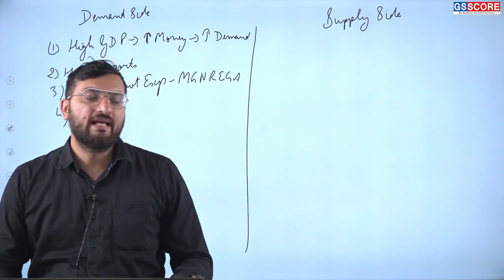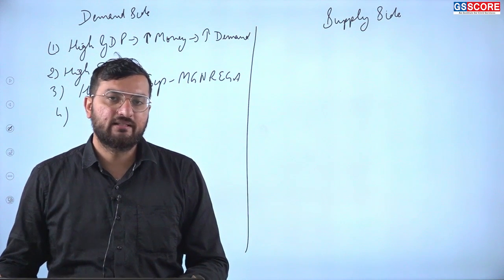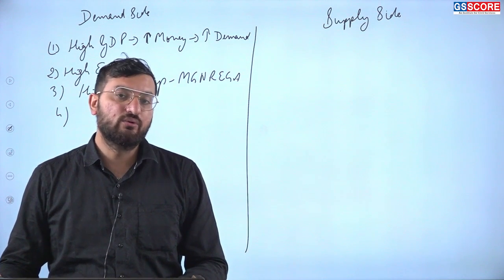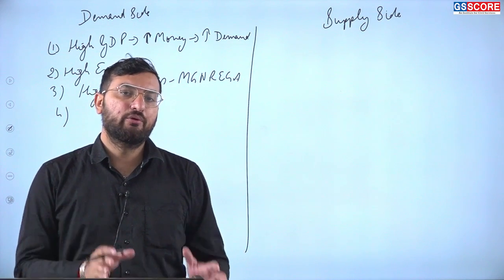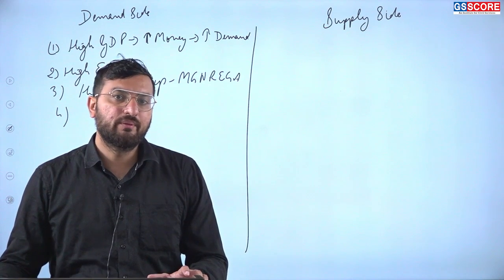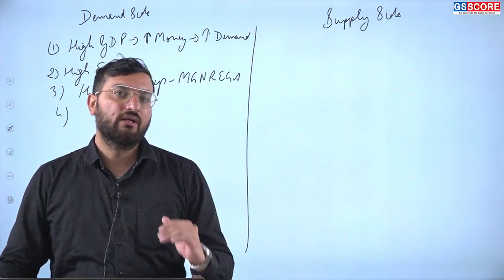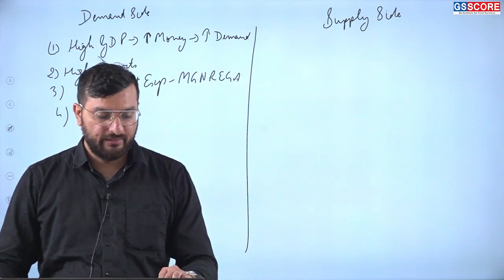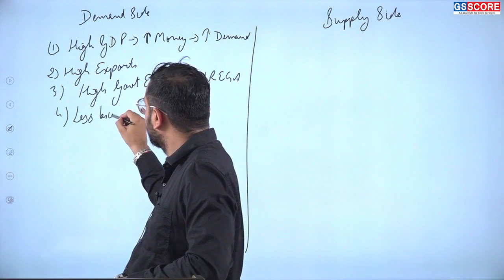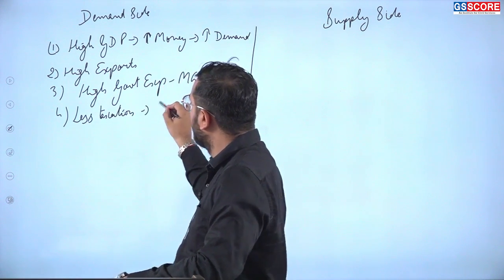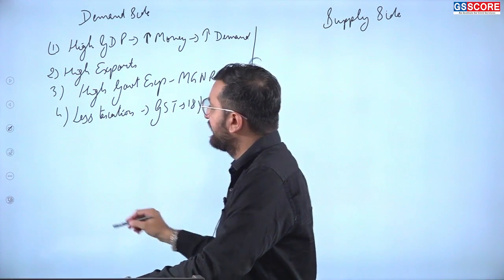Then due to less taxation, people will have more money. Earlier people were paying 30% tax, now the tax is decreased to 20%. So now people are able to save a lot of money, and they will be using it for shopping. So more demand, they will be purchasing more products. So due to the increase in demand, there will be an increase in the prices of goods. So less taxation. An example can be GST rates decreased from 18% to 12%.